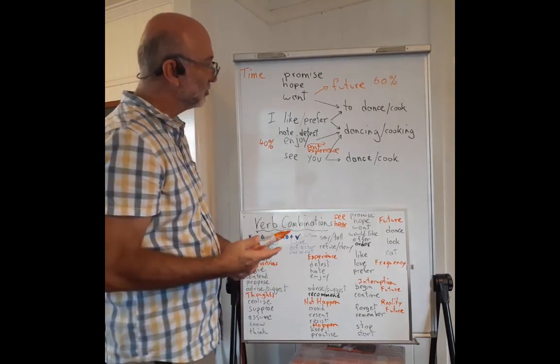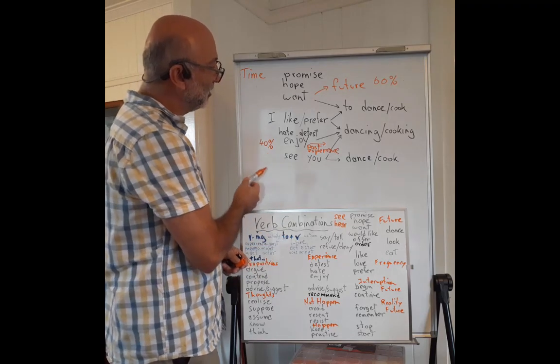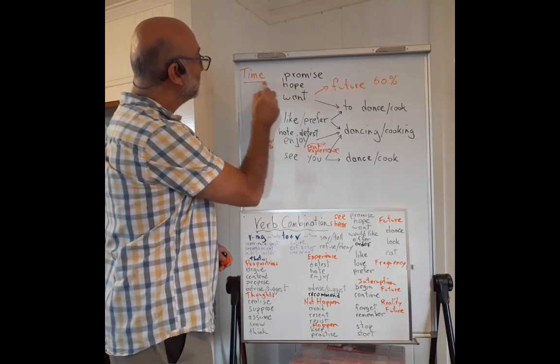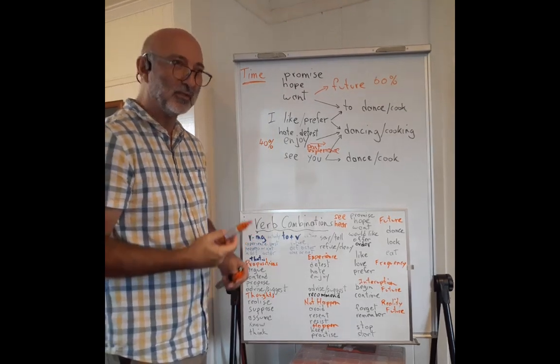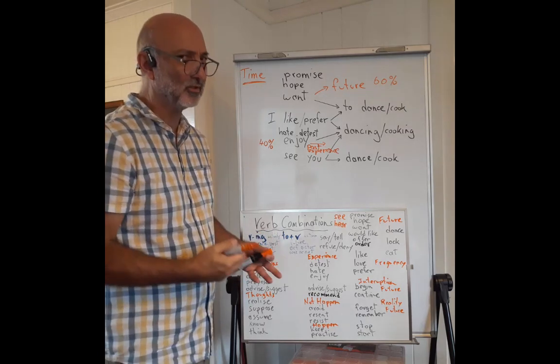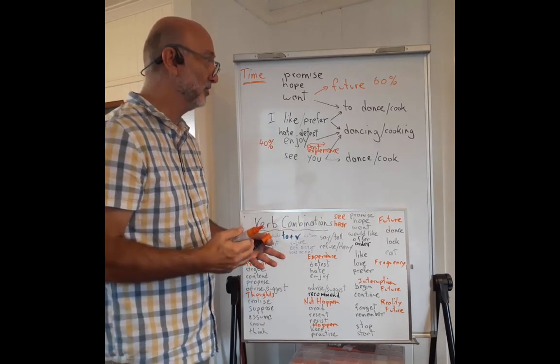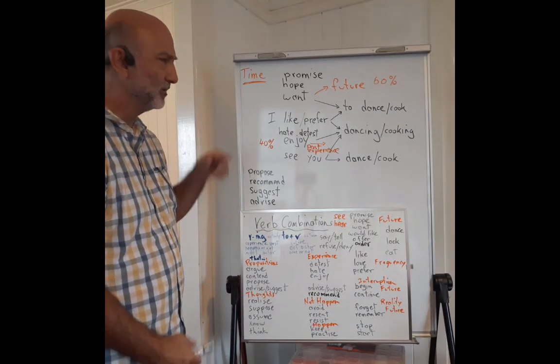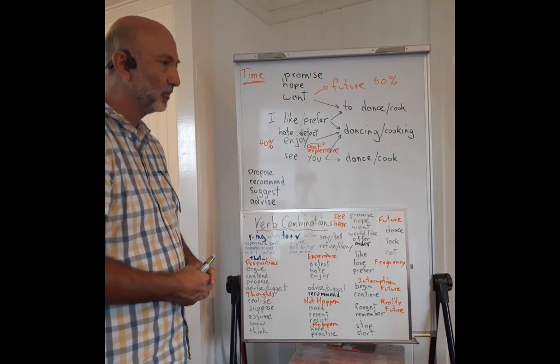So if you are trying to choose between the infinitive and the gerund, and you just think about time, then most examples will be correct. Not all examples, but most. This figure of 40% correct is not very high.